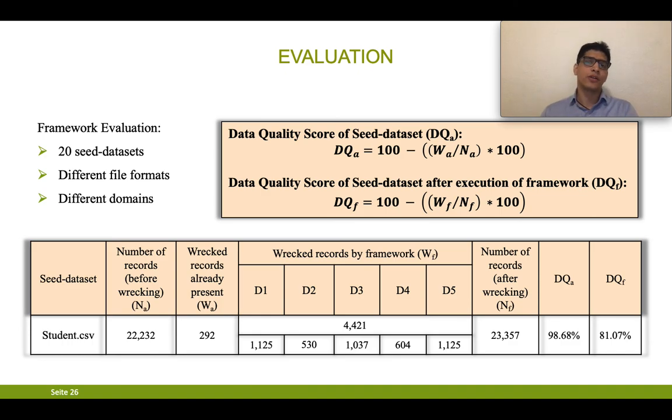It is 81.07. That means 81.07% of the data is unclean now. So we can see there is a decrease in the data quality, and that was what we want from the framework, to decrease the quality of data while considering the quality dimensions.